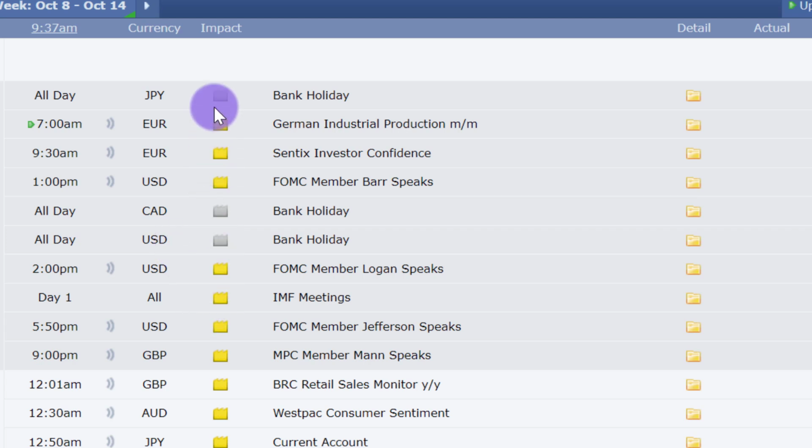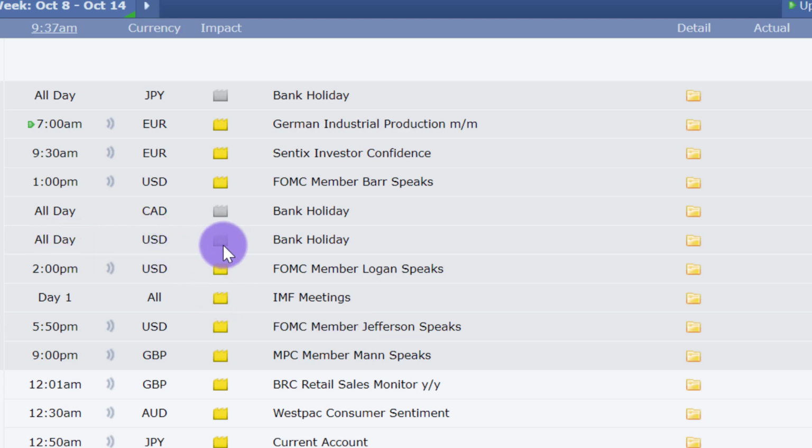And in a day where you have zero high impact and medium impact news events, that simply tells you that there's going to be a low volatility price delivery in that trading day. So let's take, for example, 9th of October 2023, which is on Monday. You can see that we have almost no impact on this day. There is no red box, there is no orange box. This simply means that there's going to be a low impact on Monday.